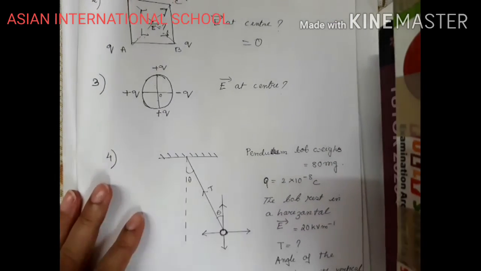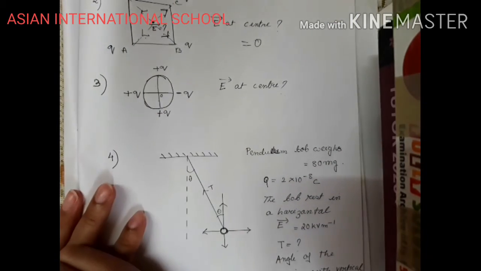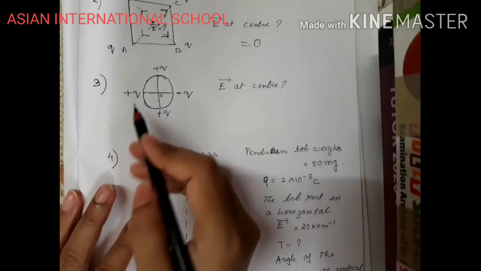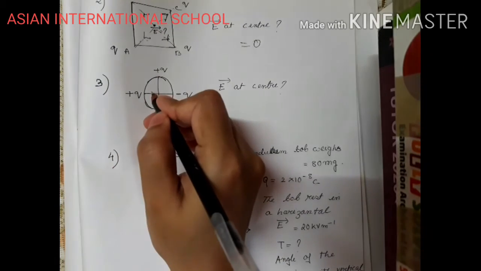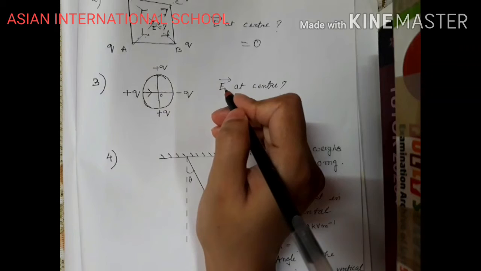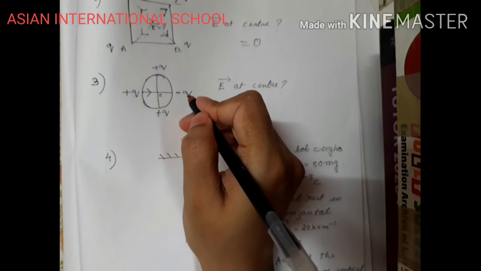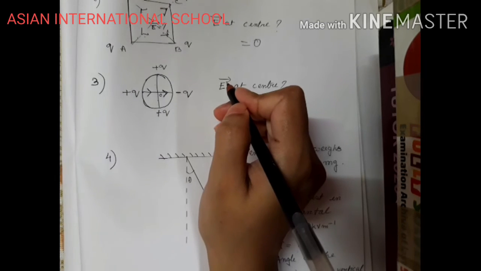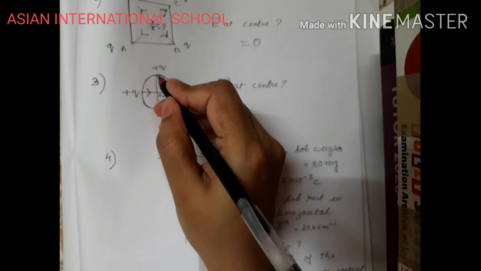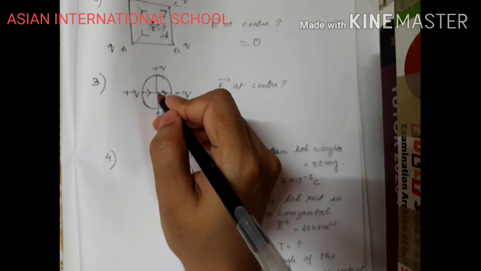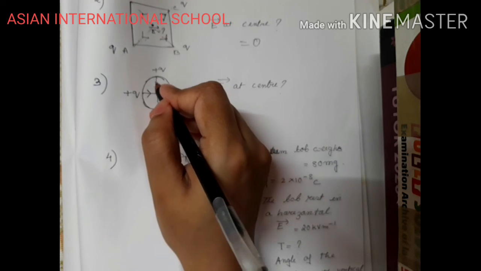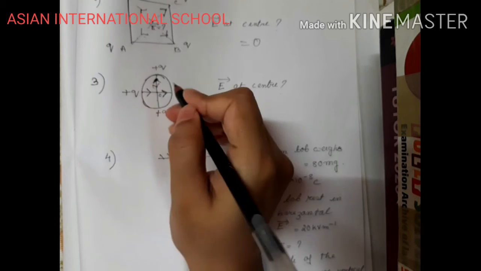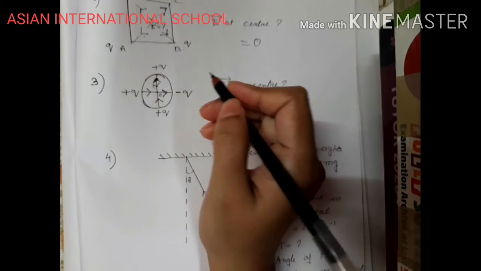For this particular diagram, again same thing, electric field at the center. So for plus q, this is the direction. For minus q, what happens? It moves towards the minus charge. For plus q, if I bring a test charge here, it will move outward. For this one, move outward.